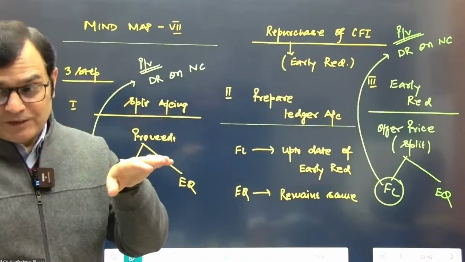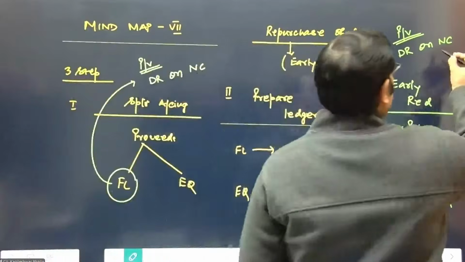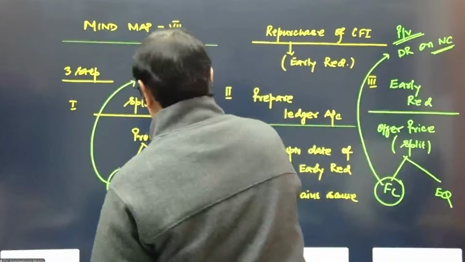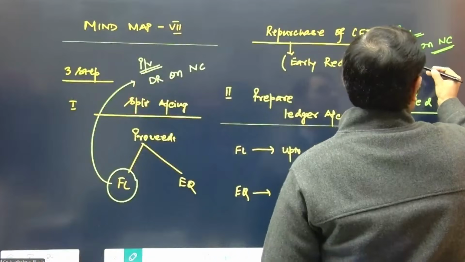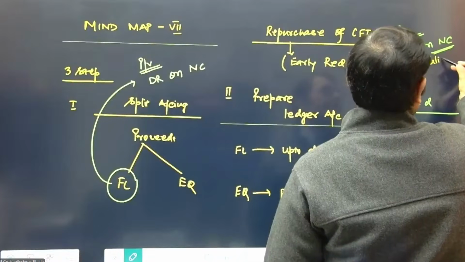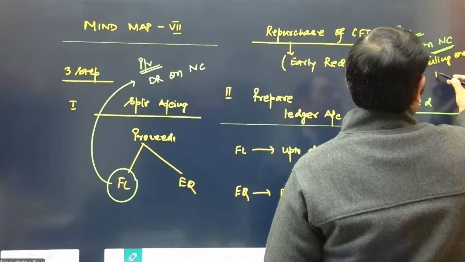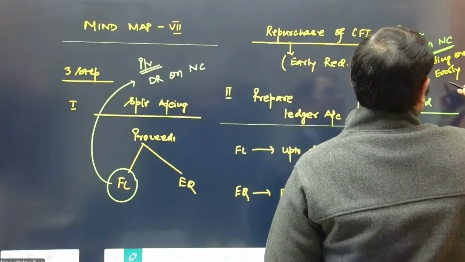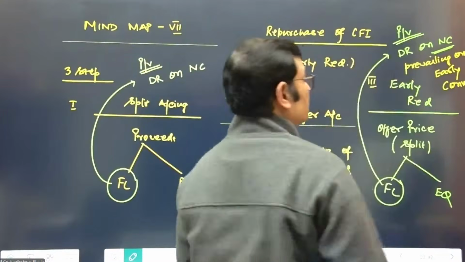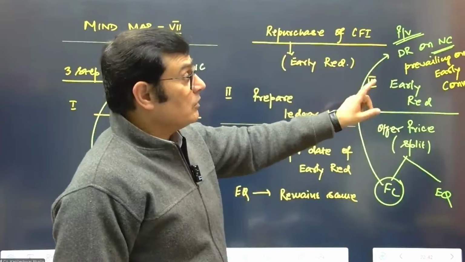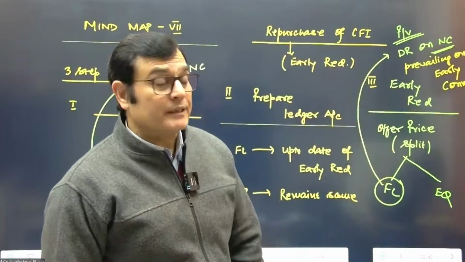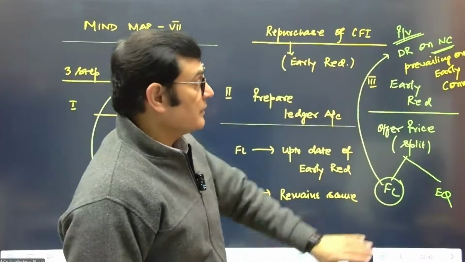It can be different. It is different, yes. So this is the non-convertible rate which is prevailing on the date of early conversion. You need to be careful that this split accounting is going to be based on the rate which is prevailing on the date of early conversion. You get the values in this case.